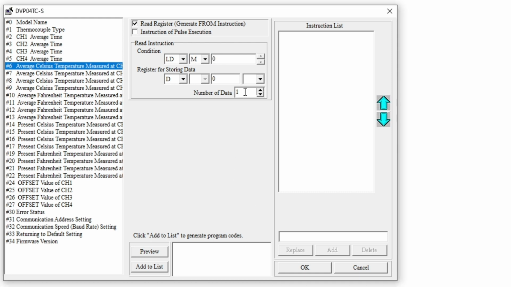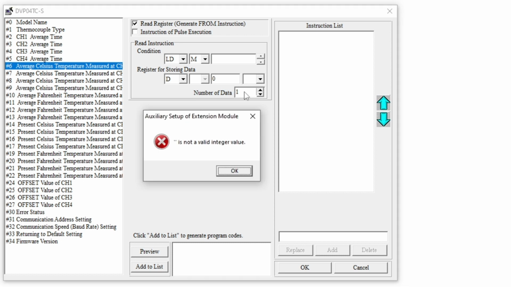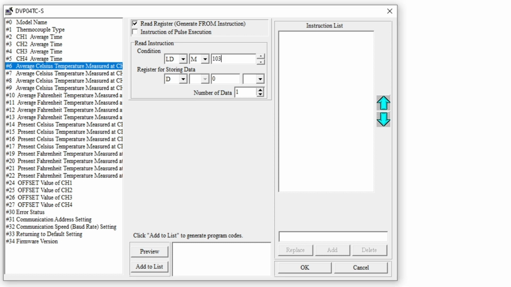Okay, I select 1, 1, 1, 0, 1, 3. Every second I read one type value, and I read the data into the D100s, and I read the full data. So I can add the list.